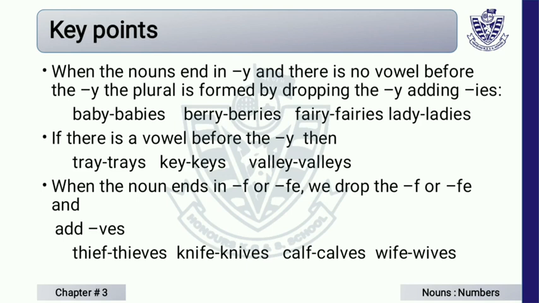When the noun ends in f or f-e, we drop the f or f-e and add v-e-s, like thief, T-H-I-E-F, thieves. Knife, K-N-I-F-E, knives, we drop f-e and add v-e-s, K-N-I-V-E-S, knives.